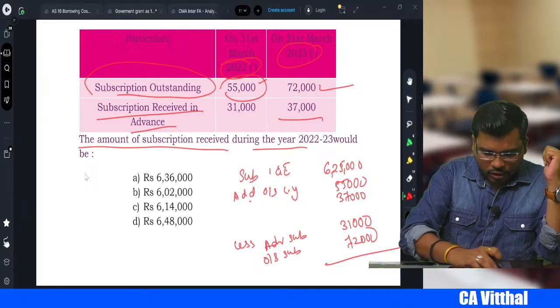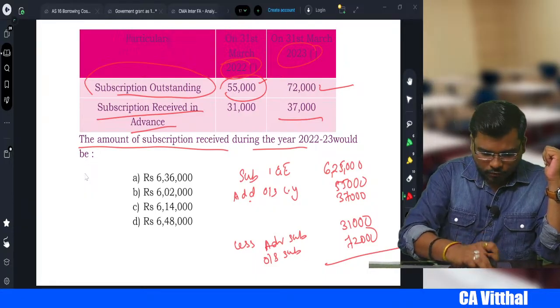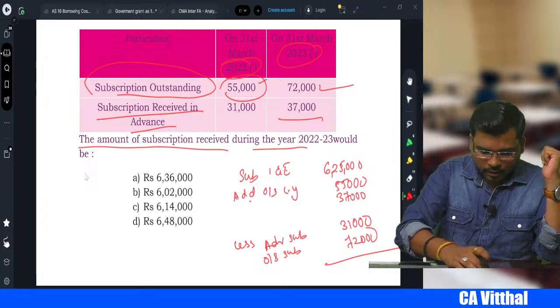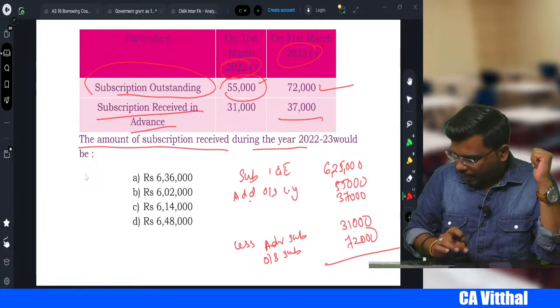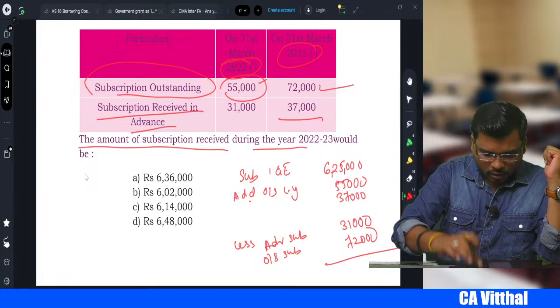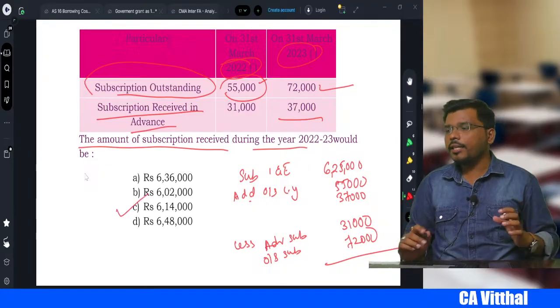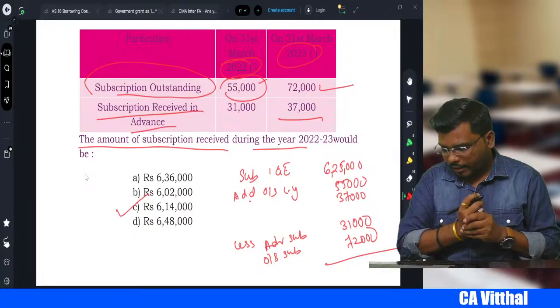So 6,25,000 plus 55,000 plus 37,000 minus 31,000 minus 72,000 is equal to 6,14,000. Option C will be the correct answer, right, my dear students?